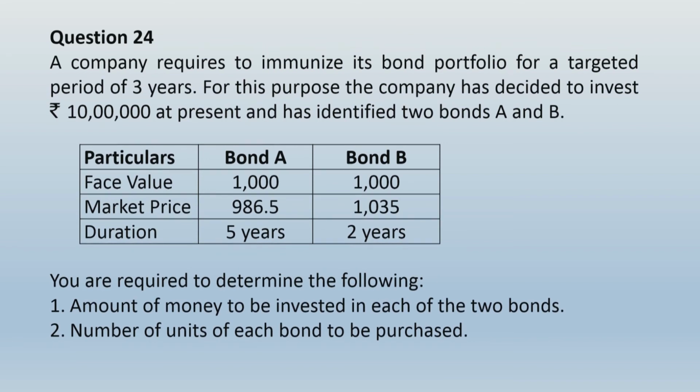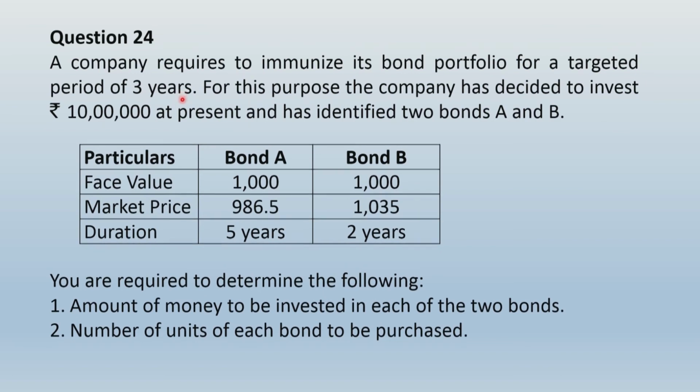Their face values given, their market price given, and their duration given. You are required to determine the following: amount of money to be invested in each of the two bonds and number of units of each bond to be purchased. So friends, let us first identify the process of immunization. Your immunization process begins with the target period of investment, which in this example is given as 3 years.